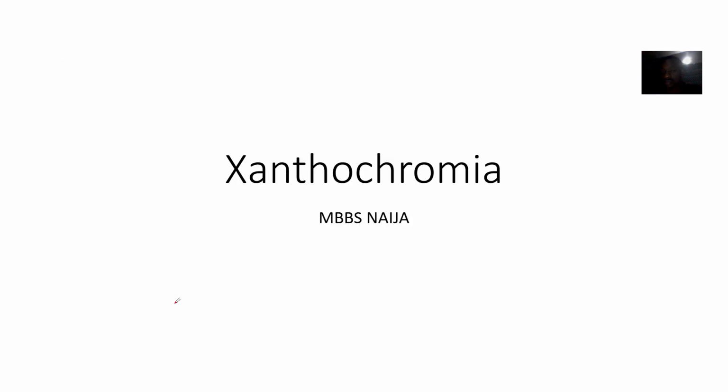Okay, so I just came across the word xanthochromia when I was reading about multiple sclerosis, talking about the possible biochemical findings where you are doing a test for multiple sclerosis. Then I saw xanthochromia, that's like yellowing of the cerebrospinal fluid, and this is due to hemoglobin breakdown. So let's do more research on it.